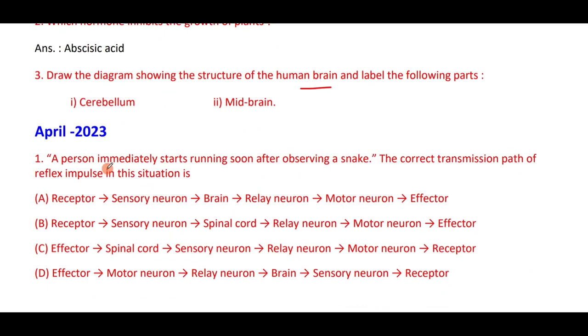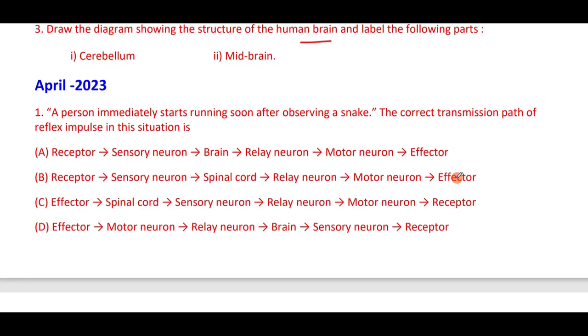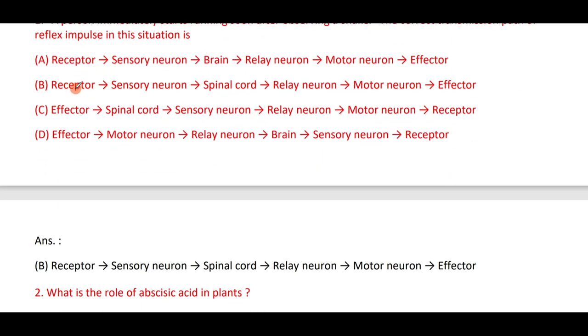A person immediately starts running soon after observing danger. The correct transmission path of the reflex impulse is option B: from the receptor to the sensory neuron, from the sensory neuron to spinal cord to relay neuron, from the relay neuron to motor neuron, then effector. Therefore the correct answer is option B.